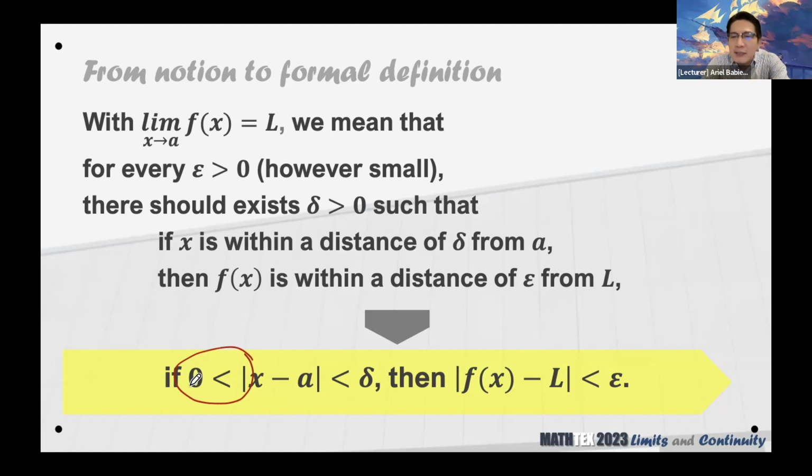What should be the max values of epsilon and delta? Actually, there is no max value for epsilon and delta. Okay, but then for delta there will be, as you will see in a short while for the computation in the example, some sort of a maximum distance because, as you will see mamaya sa computation natin, this delta is dependent on epsilon. Okay, but then for epsilon, wala talaga siyang maximum distance, but then we do prefer relatively small values for epsilon.